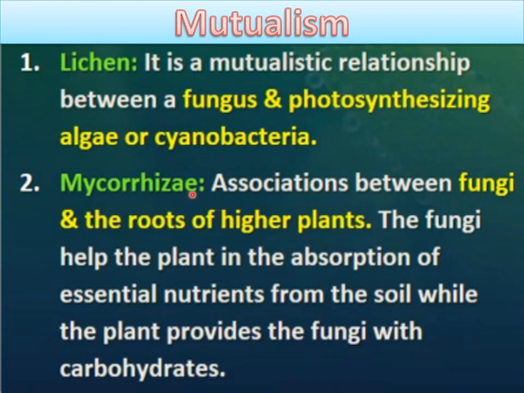Next example of mutualism is seen in mycorrhiza. Mycorrhiza is an association between fungi and the roots of higher plants, and here also the fungi help the plant in absorption of essential nutrients from the soil by increasing the surface area, because the fungal hyphae are responsible for increasing the surface area and for absorption of more and more nutrients from the soil, right? While the plant provides the fungi with carbohydrates, meaning the plant is performing photosynthesis, so it prepares food for the fungi also, and it is also providing shelter to the fungi. So it is a type of mutualistic relationship.